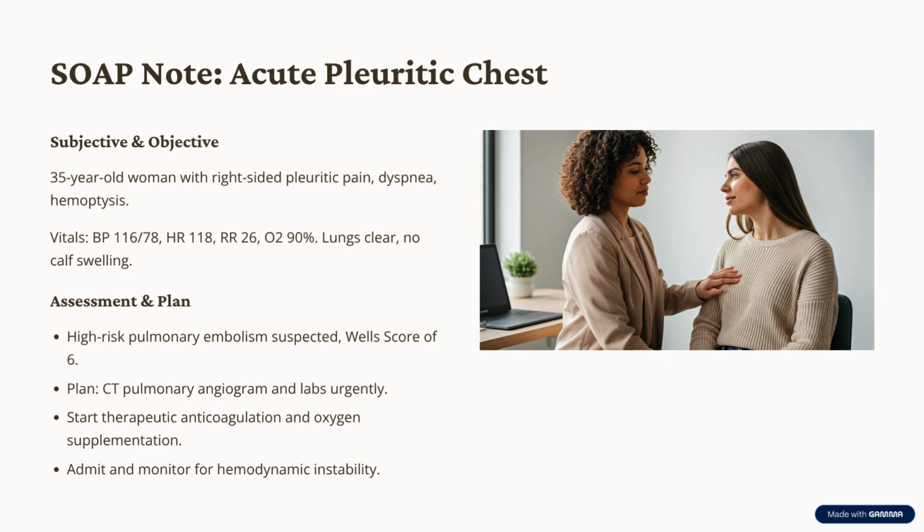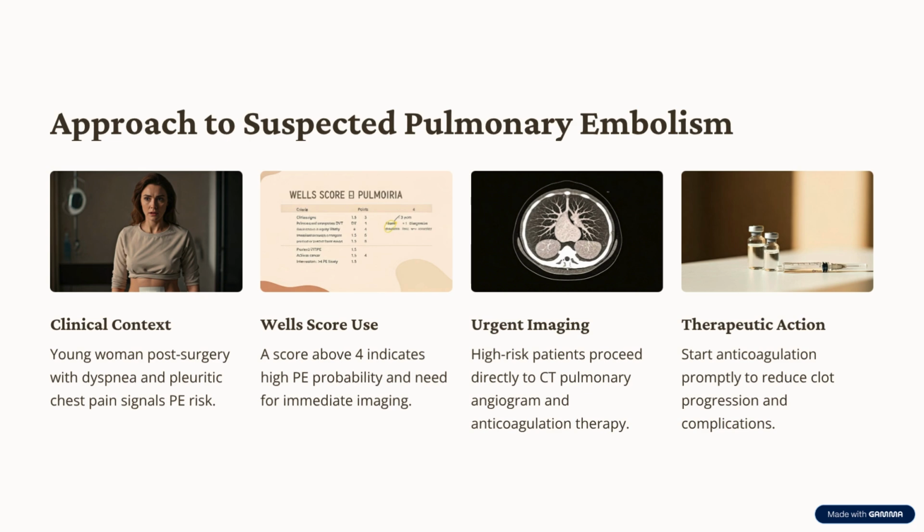Baseline creatinine, troponin, ECG to exclude RV strain. Initiate therapeutic anticoagulation, low molecular weight heparin or IV unfractionated heparin. Oxygen supplementation, admit under internal medicine, monitor for signs of hemodynamic instability. In the exam, a young woman with surgery, dyspnea, and pleuritic pain, always think PE. Remember, Wells score greater than 4, go straight to imaging plus anticoagulation, not D-dimer.